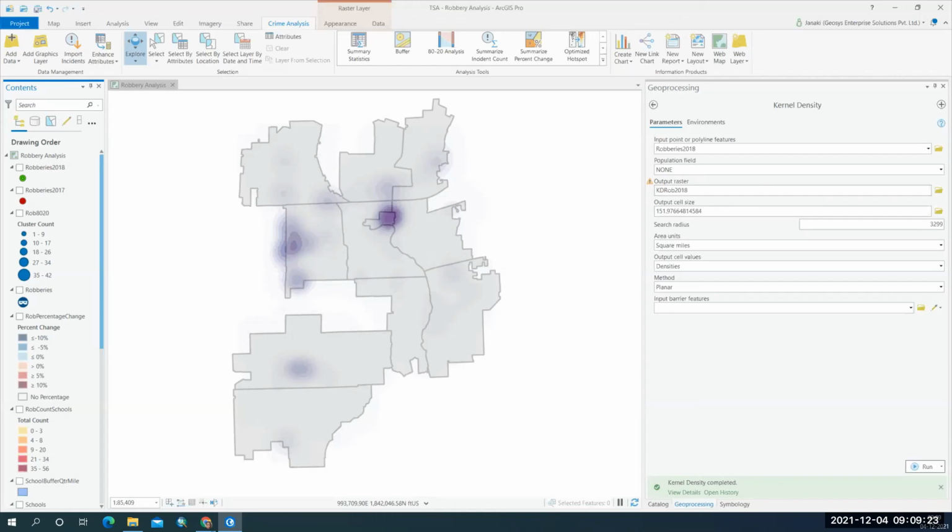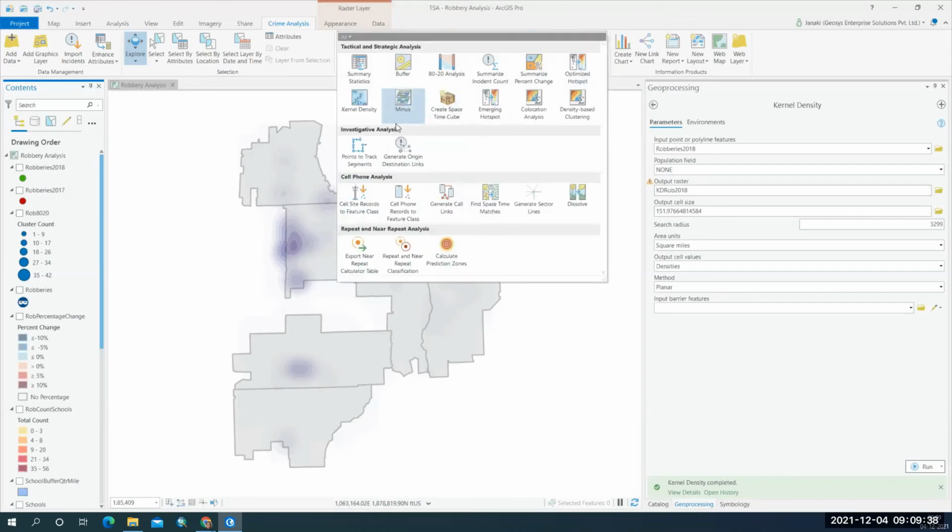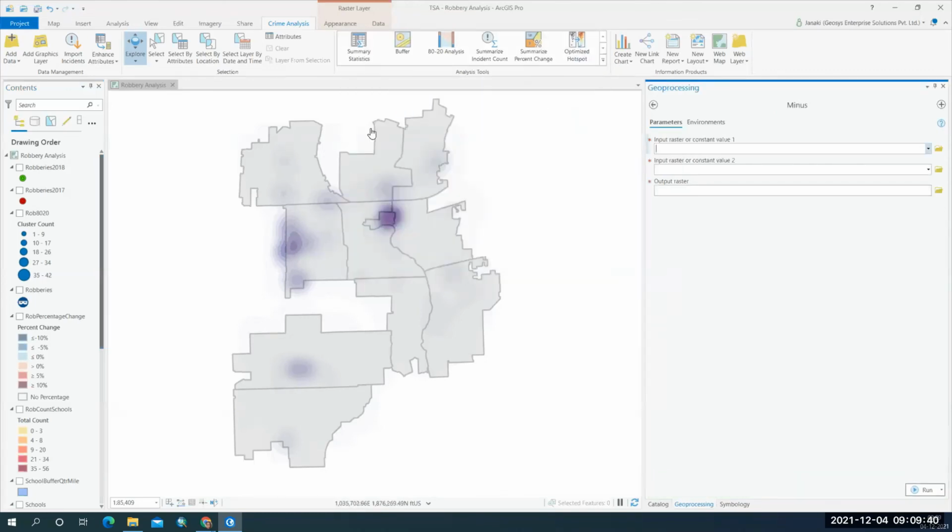Now we can use a tool called the minus tool, and we can find out the kernel density change of the robberies that occurred between the two different years. As these are two different rasters, we are going to subtract one raster value from the other one.